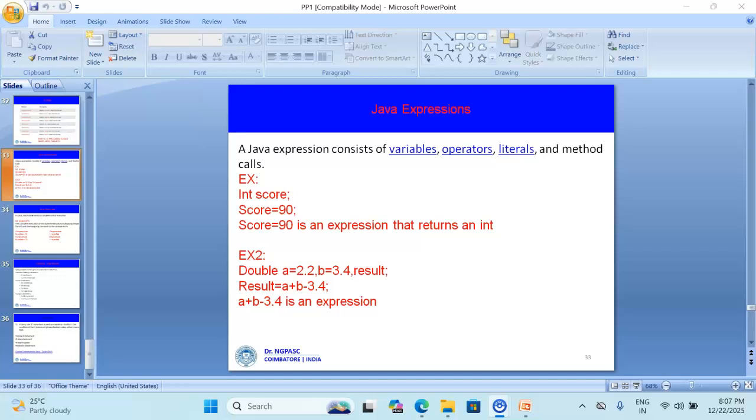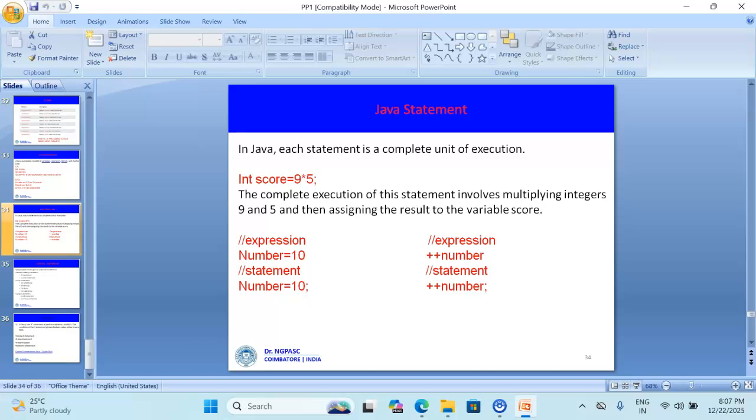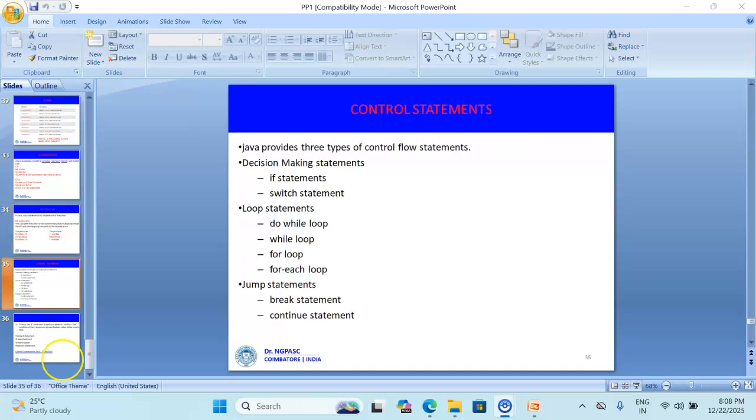Java statement is that it is a complete unit of execution. That is, it is like a full sentence in English. In Java, most statements end with a semicolon. In this example, number = 10 is nothing but an expression, and if you terminate number = 10 with a semicolon, that one is a statement. Similarly, ++number is an expression, and ++number; is a statement. This is the basic difference between a statement and an expression.